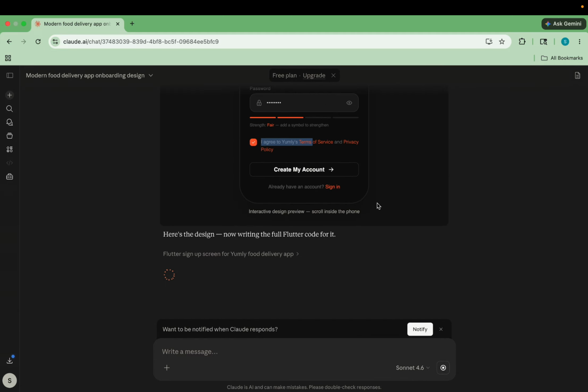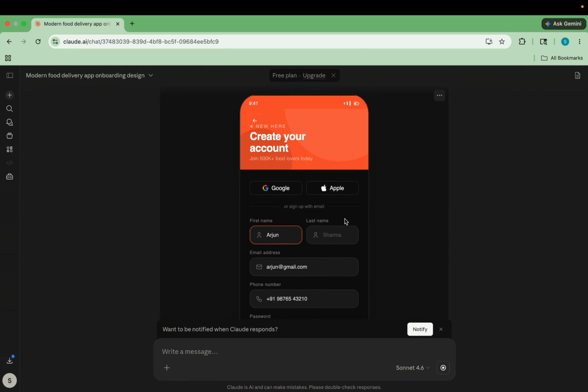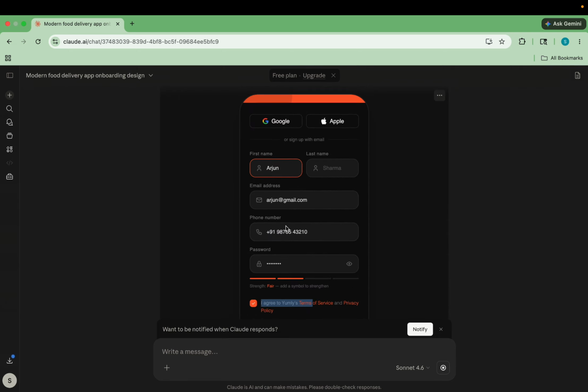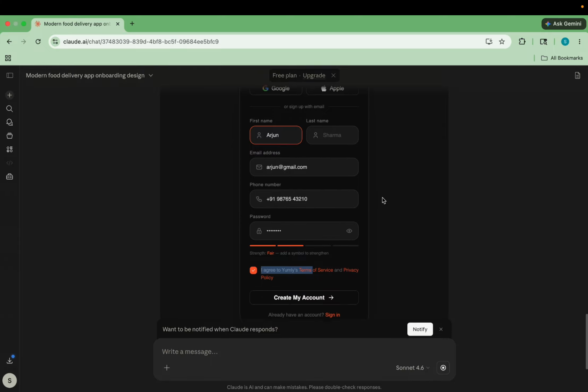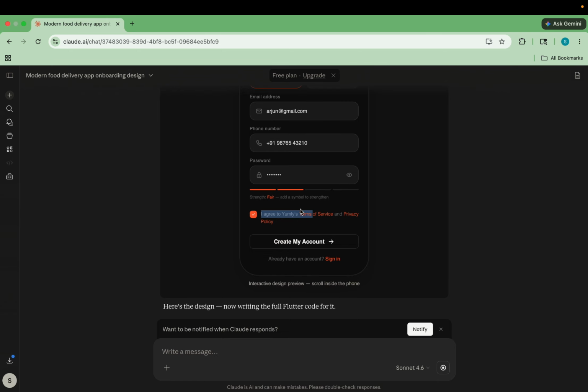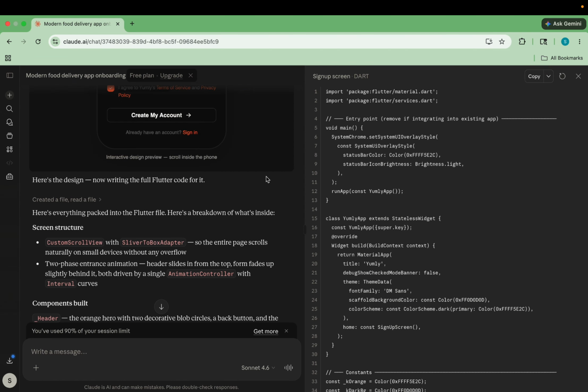Okay, now I'm going to just tell Claude to give me the Flutter code for this. Now, if you want any changes on this design, you can just tell Claude. I think they will do that. Of course, they will do that and will give you the final result, right? So here is the complete code that has been given by Claude for the sign up page.